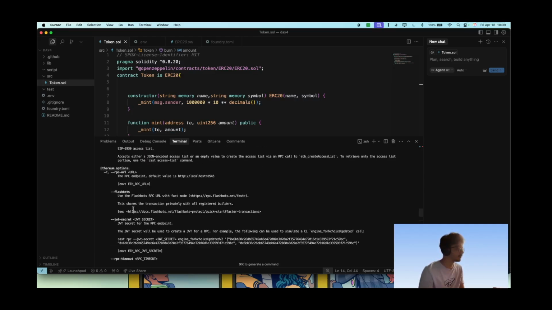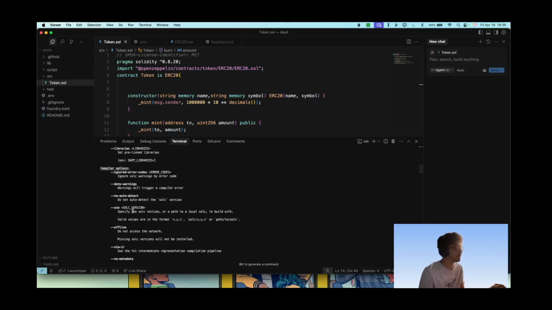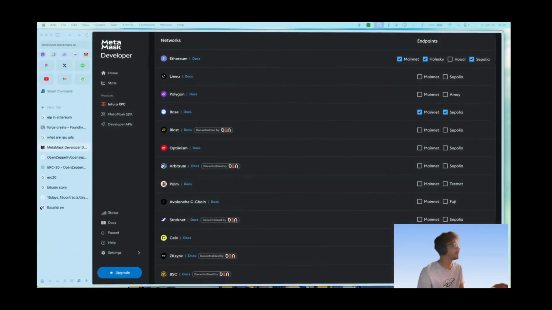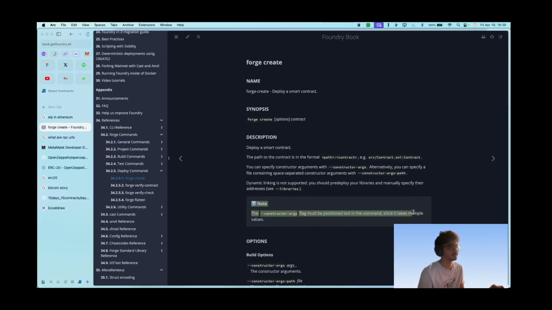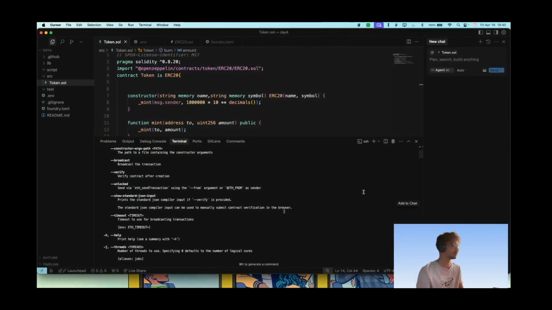What is constructor arg? Constructor args are the arguments that you provide while you are deploying the contract so that the constructor is fulfilled from them. And this is the bad documentation. I have a good documentation here. So constructor args must be positioned as the last of the command since it takes multiple values. You can specify constructor arguments. Alternatively, you can specify a file containing space separated constructor arguments with constructor args path. Okay, so that's what we can do here. Arguments after the path, and we will comma separate them, I guess. Yeah, we'll see if those work or not.